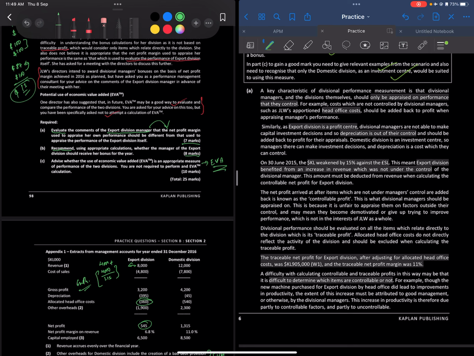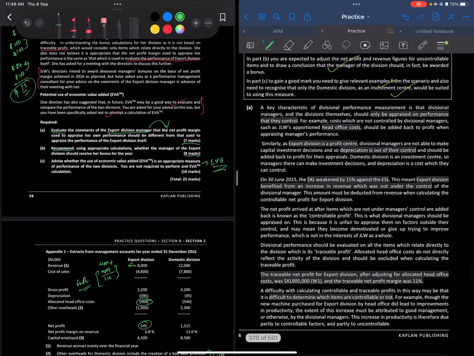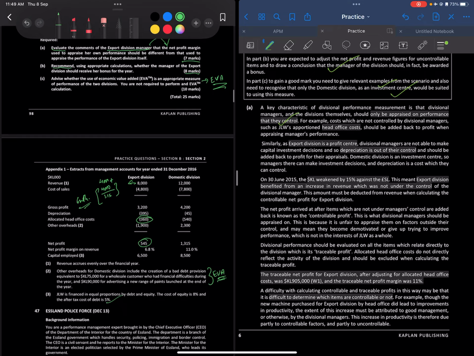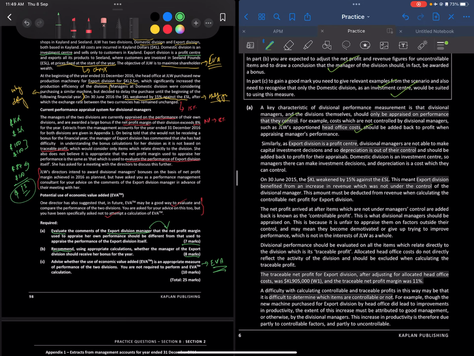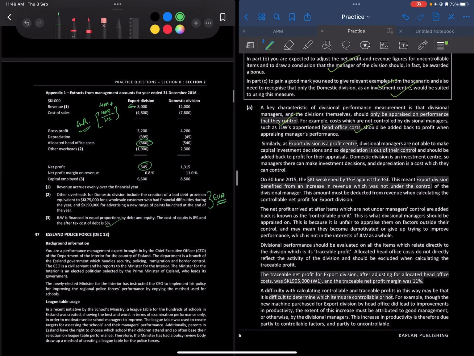The key characteristic of divisional performance management is that division managers and the divisions themselves should only be appraised on performance they control. For example, costs which are not controllable, such as head office costs, should be added back. So head office cost right over here.